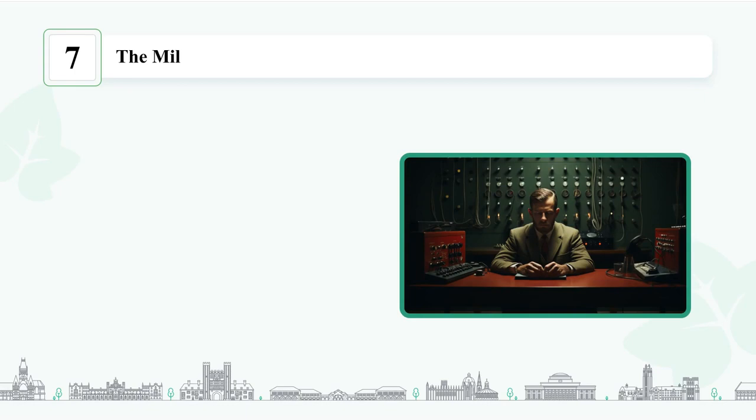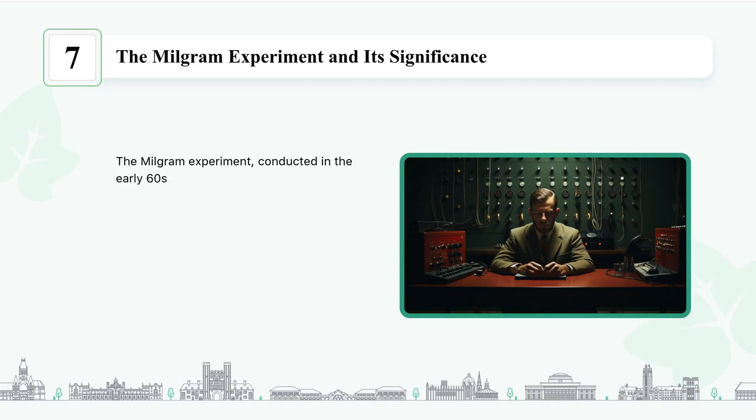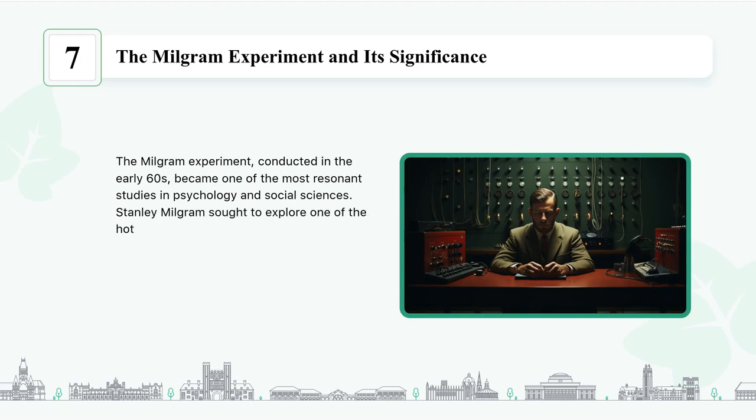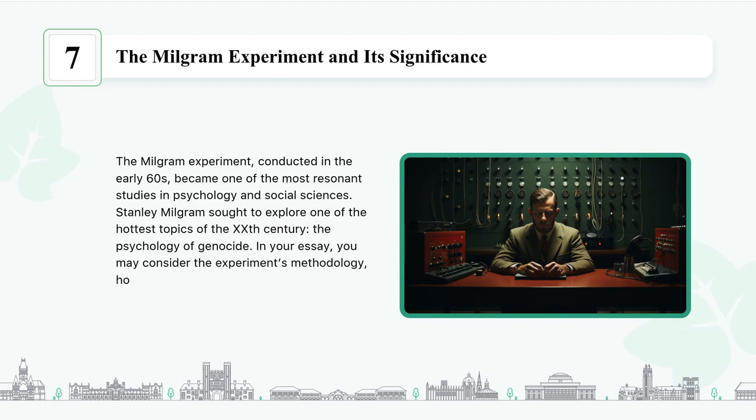The Milgram experiment and its significance. The Milgram experiment, conducted in the early 60s, became one of the most resonant studies in psychology and social sciences. Stanley Milgram sought to explore one of the hottest topics of the 20th century, the psychology of genocide. In your essay, you may consider the experiment's methodology, how it was conducted, and its impact on behavioral studies.